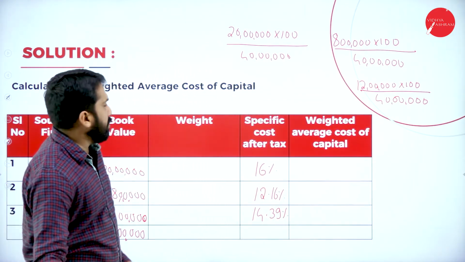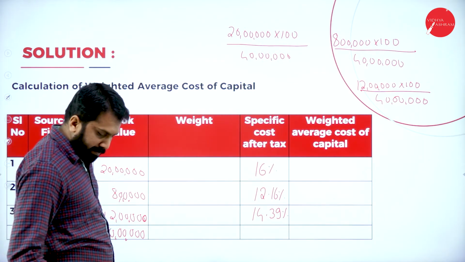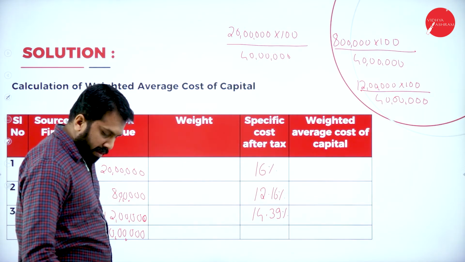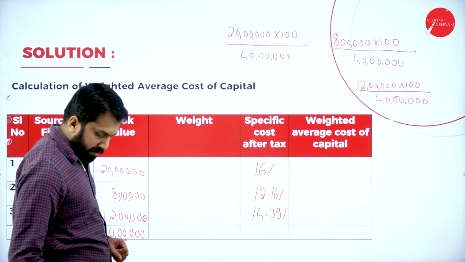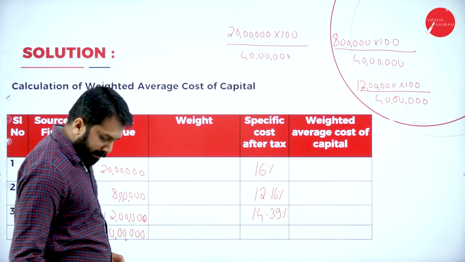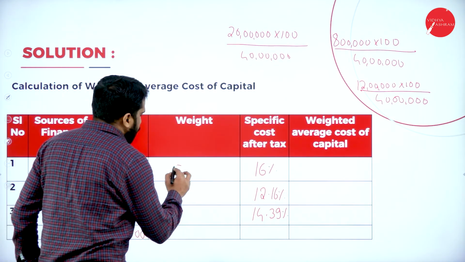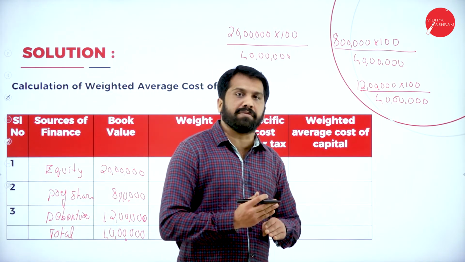I'll show you what will be the answer now. The first one, we are doing 20 lakh. Your 20 lakh into 100 divided by your total, 40 lakh, is how much? We got around 50%, 0.50.